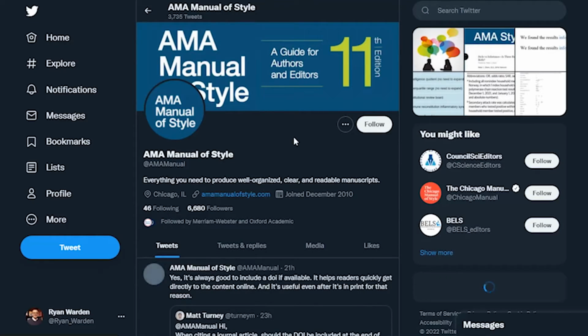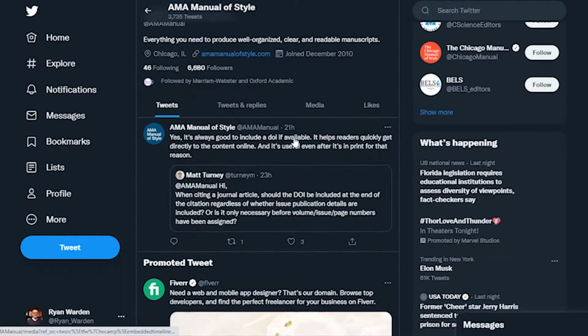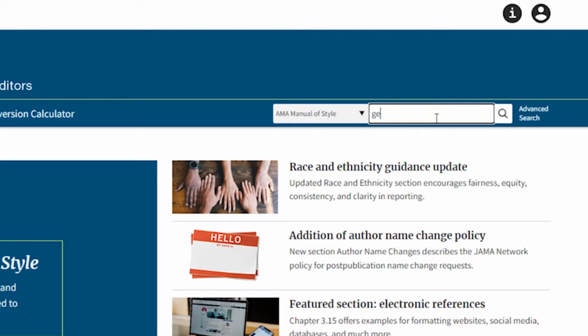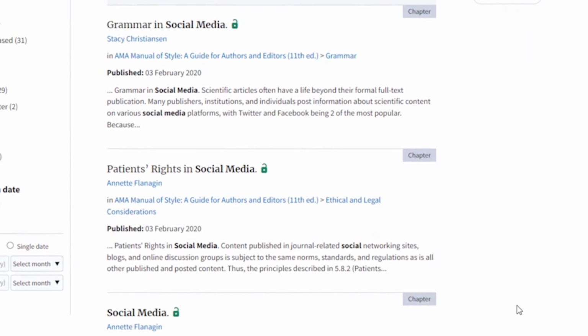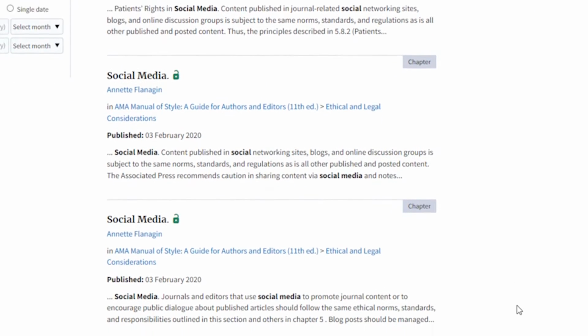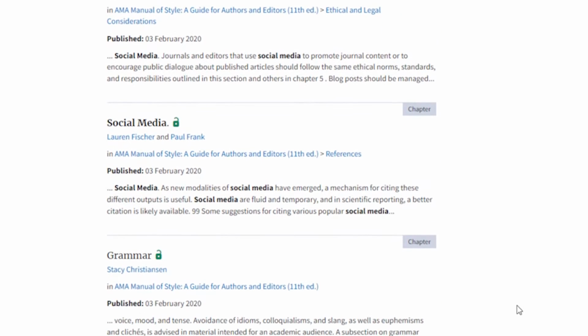The adaptation to the digital age began with the 10th edition, which included the launch of the very first online version of the AMA Manual of Style. It included full-text searching and interlinking of content. Reflecting more of the digital evolution in scientific publication, the 11th edition's references chapter has a wide array of guidance on how to cite digital publications and numerous new examples of electronic references, including online journal articles, books, and websites, preprints, citations to data and databases, data repositories, and citations to social media, apps, interactives, audio, and video.